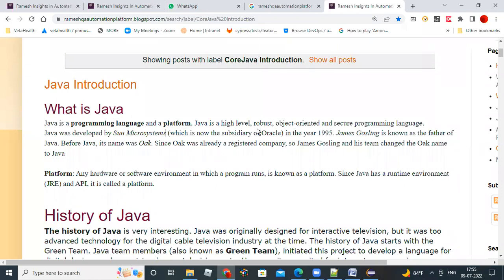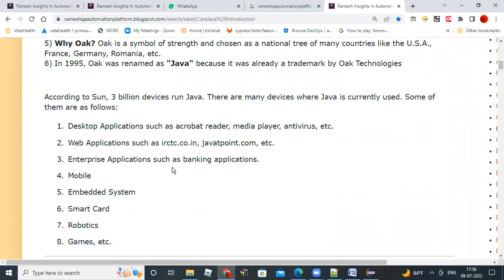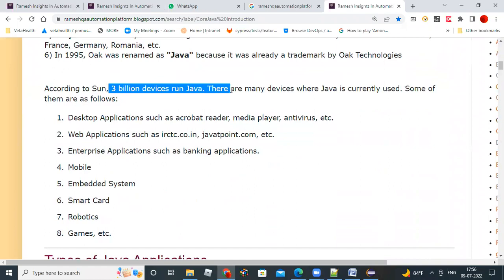But there are some restrictions with other tools. That's why we are using Java 8 or Java 11. So any one is fine for us. I'll show you how to install it also, don't worry about that. So this is all the history. I already explained where Java is used.